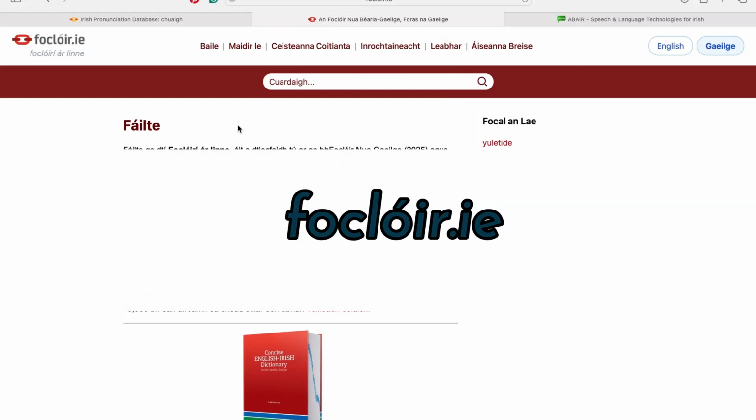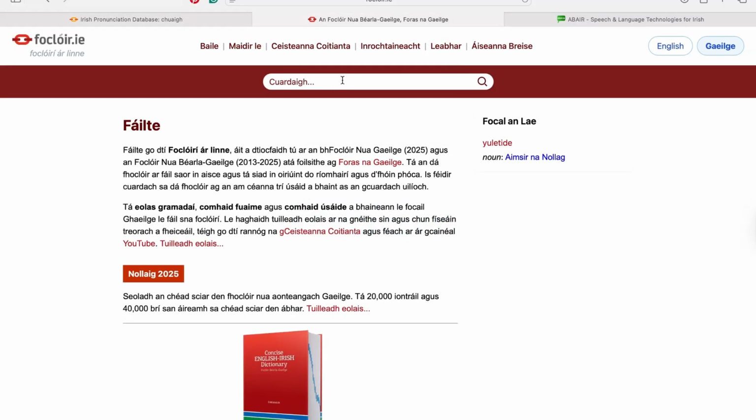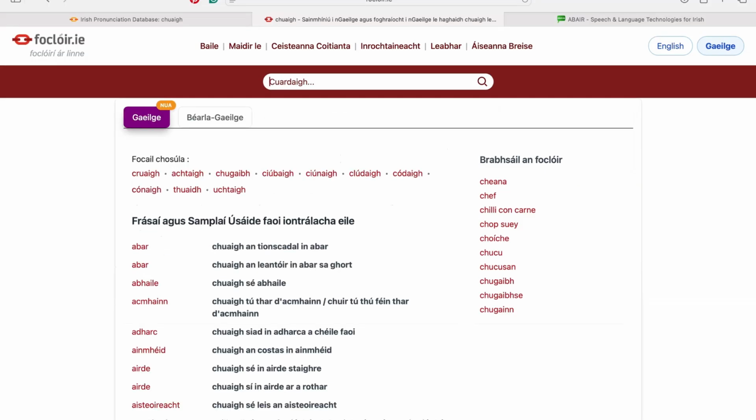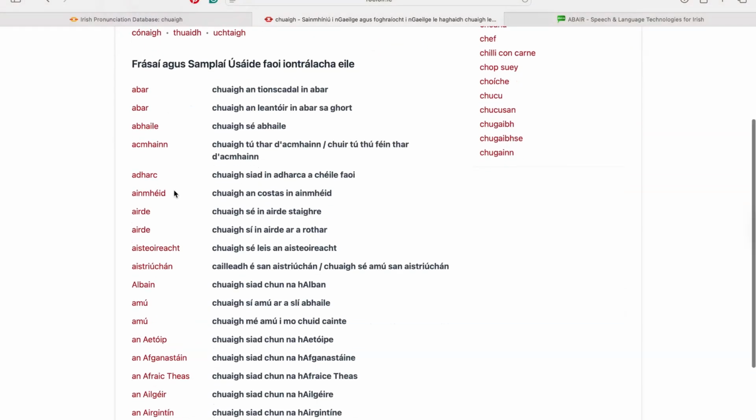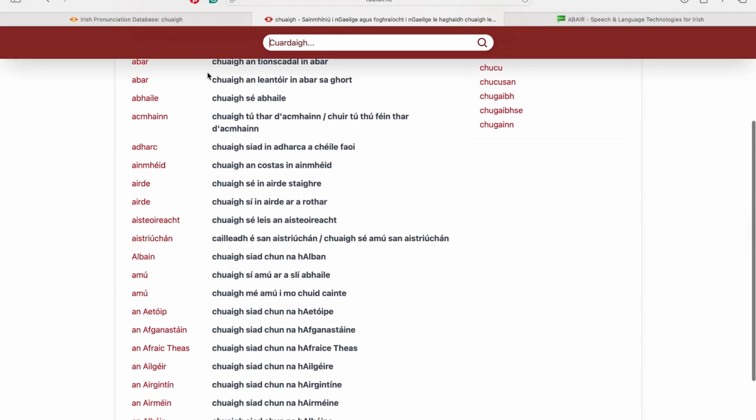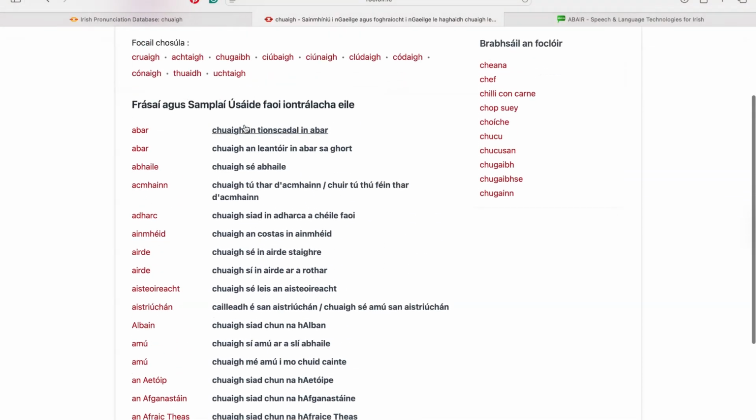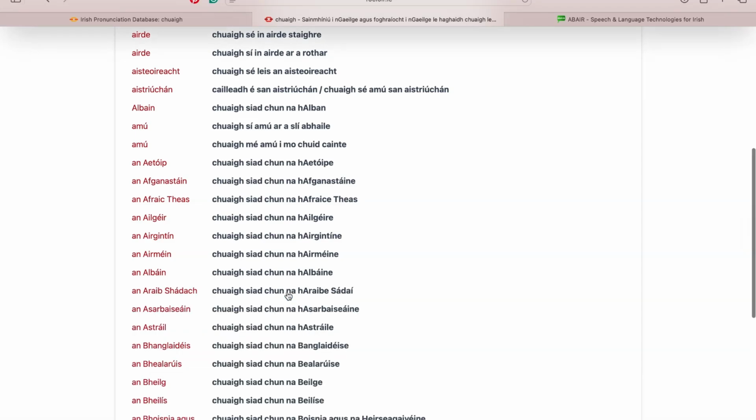Now, Foclóir.ie has a new version of it as well. It has an Irish to Irish dictionary. But what I find Foclóir.ie amazing for is sentences. Because you can't trust ChatGPT yet, you can trust Foclóir.ie. So if I wanted a whole sentence with the verb huig, in the past tense, I went, then I would type that into Foclóir.ie, and down here you would get so many sentences.